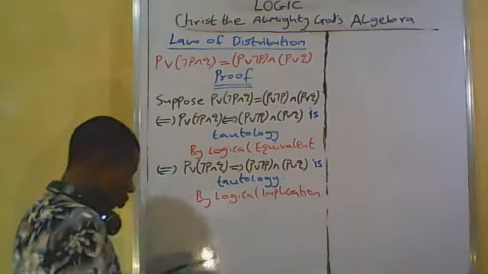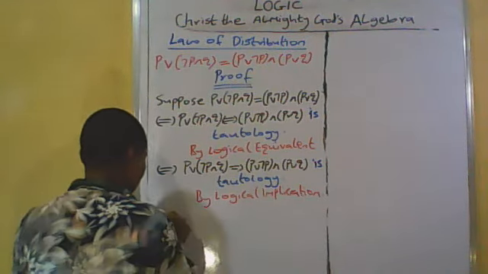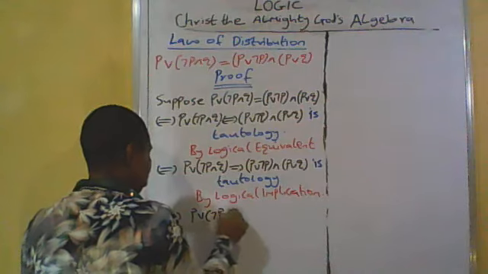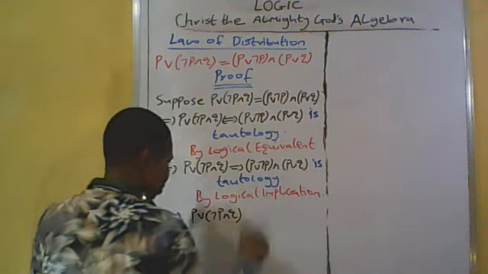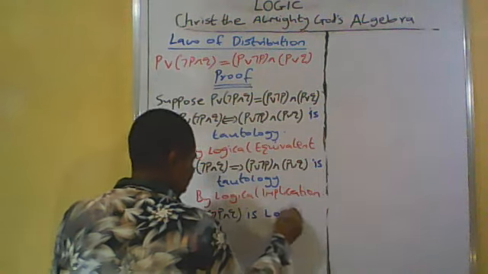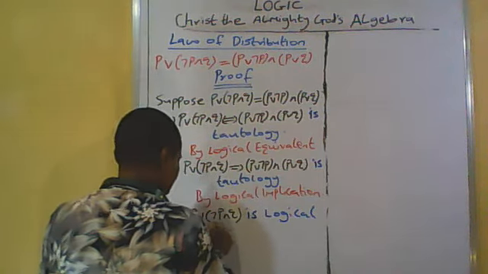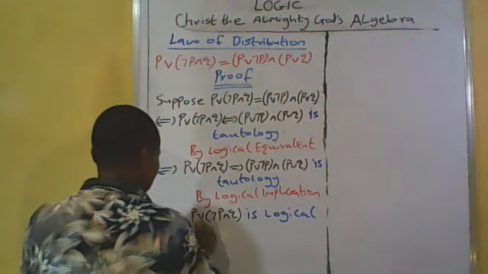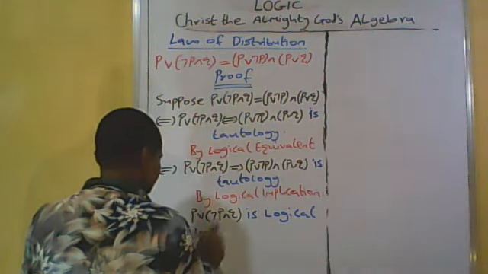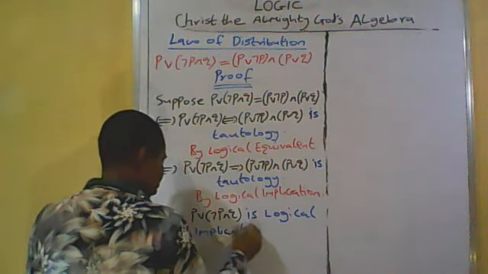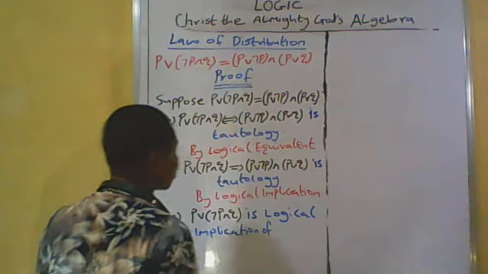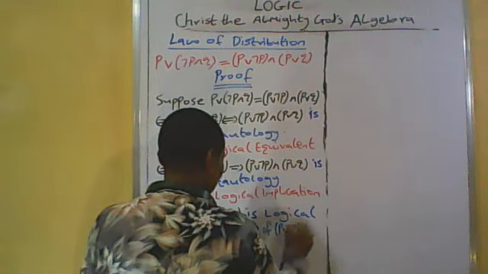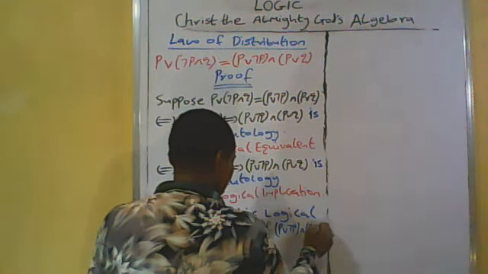So if this is true, this must also be true, if and only if P or (not P and Q) is a logical implication of (P or not P) and (P or Q).